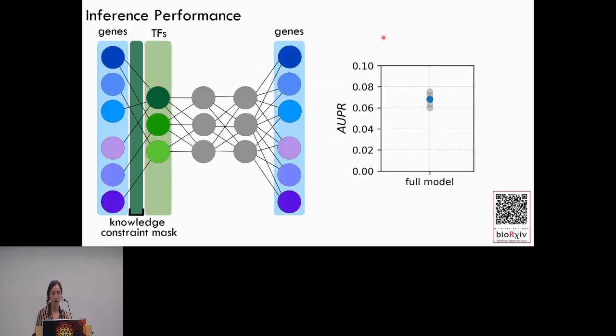And then I also wanted to see how well this model is actually performing gene regulatory network inference. The way that I do this, going back to this knowledge constraint mask, which is these known regulatory interactions between genes and transcription factors in the form of an adjacency matrix, is I split that adjacency matrix and withheld 20% of these known regulatory interactions during the training of the model. And then I measured the AUPR, which is how many of these withheld interactions are being learned from this inferred gene regulatory network. And so the value is pretty stable around 0.07,